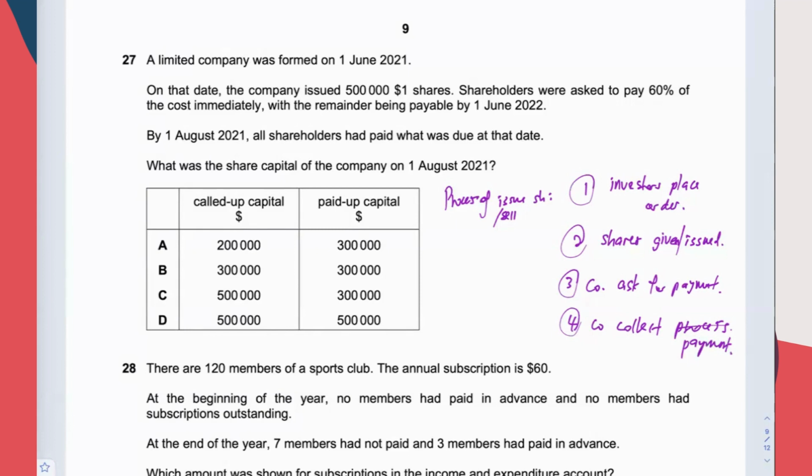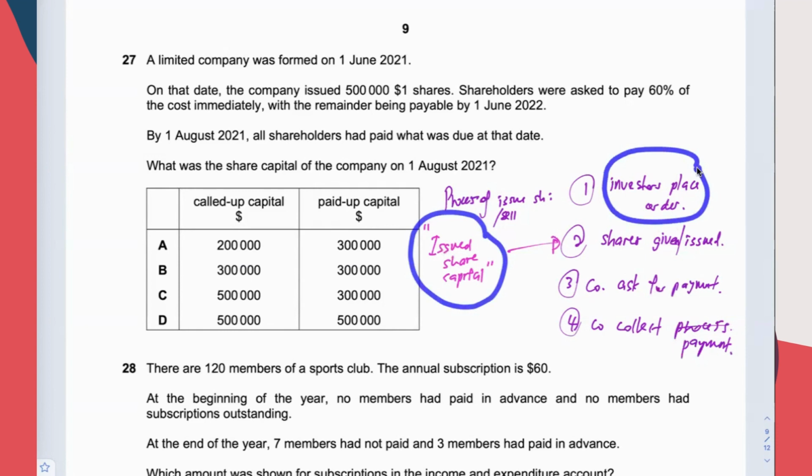With this said, let's talk about call up and paid up. For shares that have been given, there's a term to it. We call it issue share capital. This is another term, which is not asked by the exam question here. Among all the orders, some orders which have been fulfilled by giving shares to the investor, we call them issue share capital.